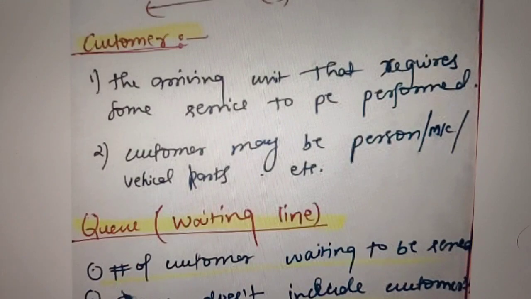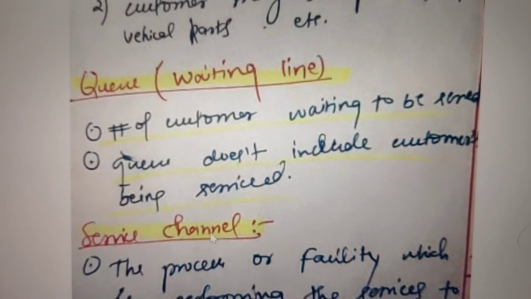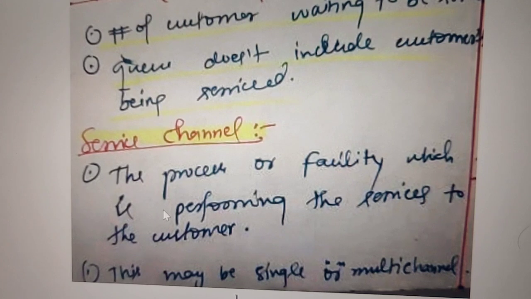Now I'm going to discuss some terminologies. What is a customer? A customer is basically an arrival unit. It may be a customer or a service or any machine's arrival, or anything else that has to be provided a service. What is a queue? A queue is basically a number of customers waiting to be served. A queue does not include customers being served. What is a service channel? The process or facility which is performing the service for the customer is called a service channel.